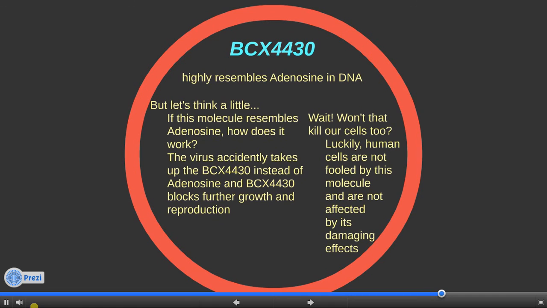BCX4430 highly resembles adenosine in our DNA. But let us consider the mechanism of action. When introduced to the virus, it takes up BCX4430 instead of adenosine, which then blocks further growth and reproduction, which prevents the virus from spreading. But wait, wouldn't that have the same effect on humans and kill our cells as well? Luckily, human cells are not fooled by BCX4430 and are not affected by its damaging effects.